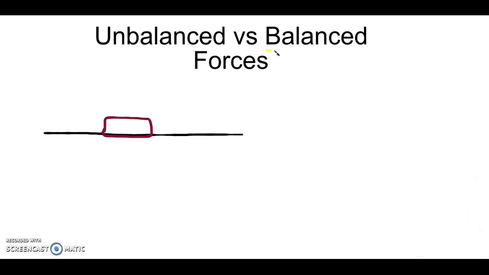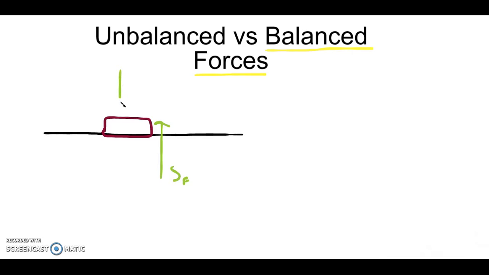So this means that there is a balanced force acting on it. Even though you can't see it, there are multiple forces acting on this book. The first one is surface force. Surface force is the force that is keeping the book flat on this table. It is pushing the book up. So practically the table is pushing the book up.